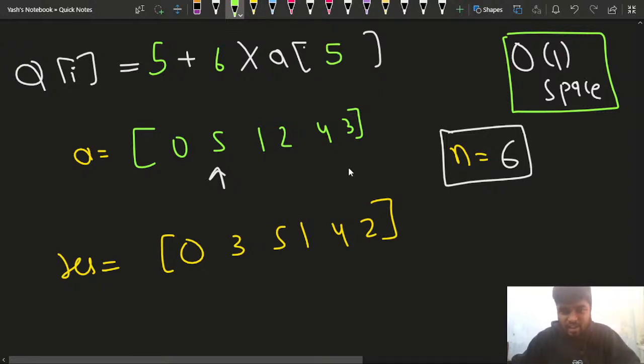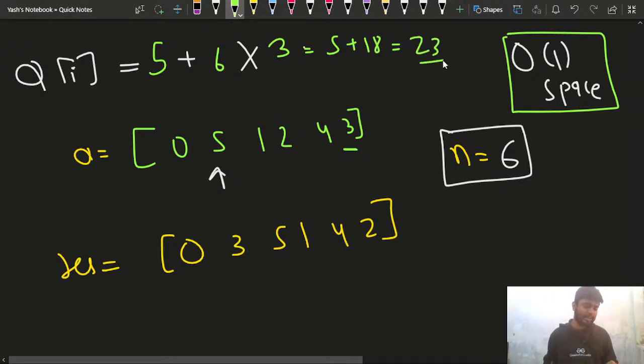So what is A of 5? At A of 5, which element do I have? I have 3, so I'll write 3 here instead of this. So 5 plus 18 will give me 23, right? This is how I am trying to decipher.